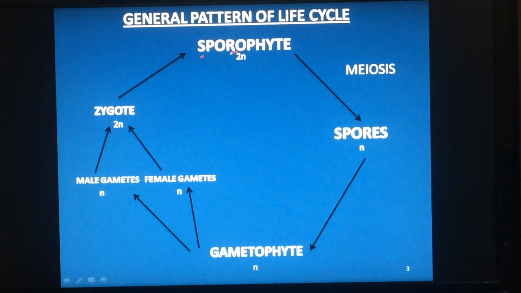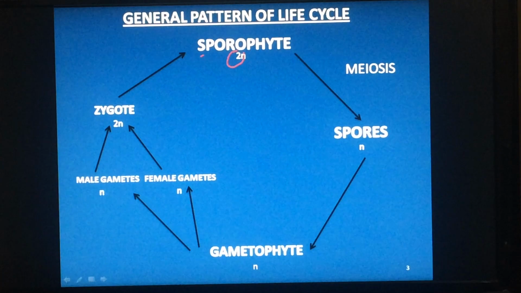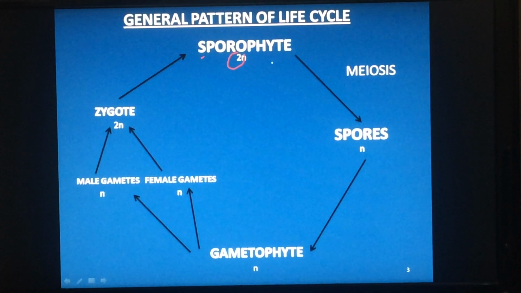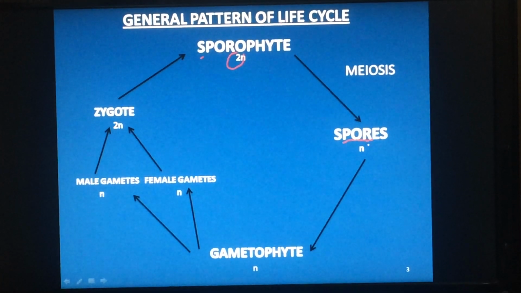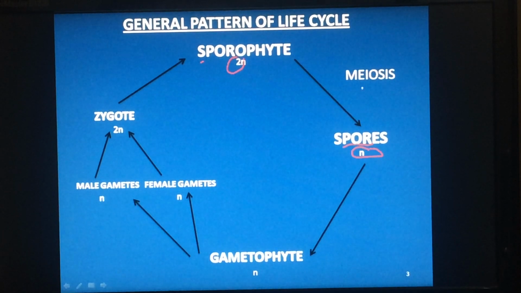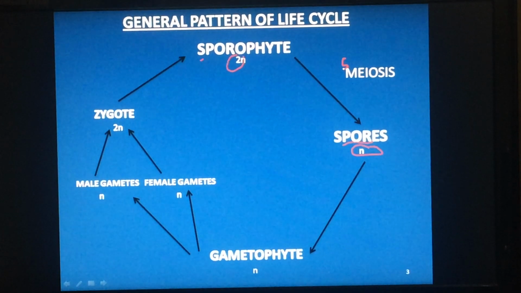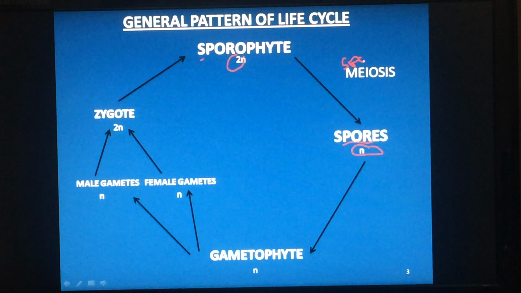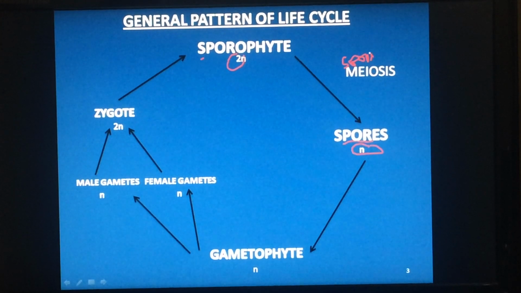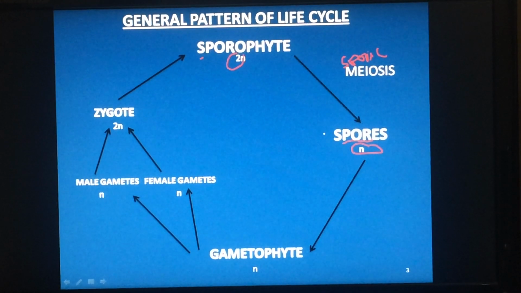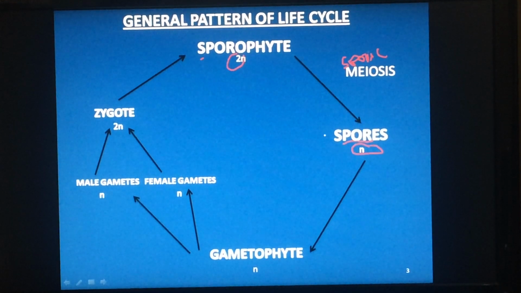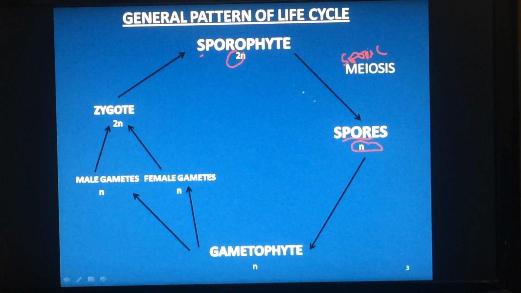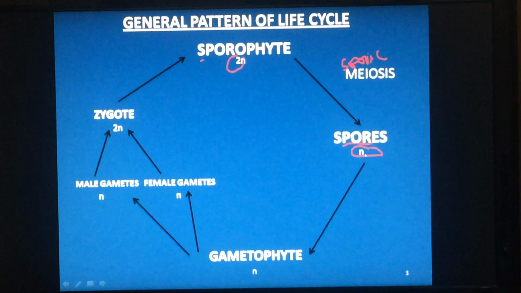Sporophyte, which is diploid. This sporophyte plant body produces spores, which are haploid, by the process of sporic meiosis. Sporophyte, diploid; spores, haploid.